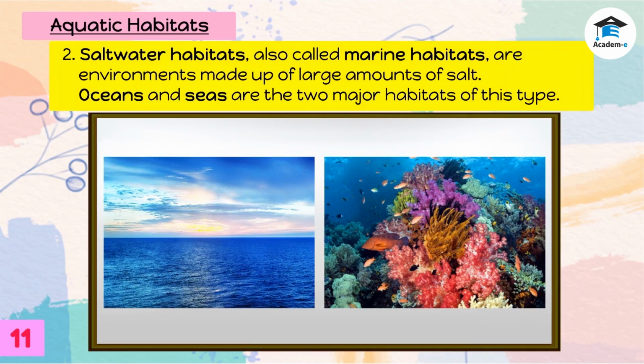Saltwater habitats, also called marine habitats, are environments made up of large amounts of salt. Oceans and seas are the two major habitats of this type.